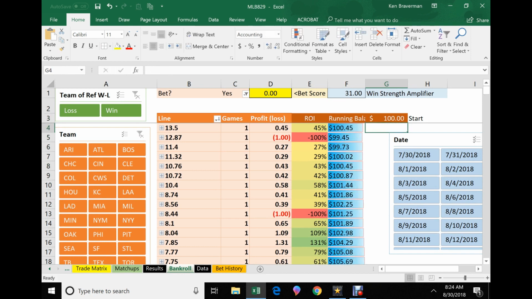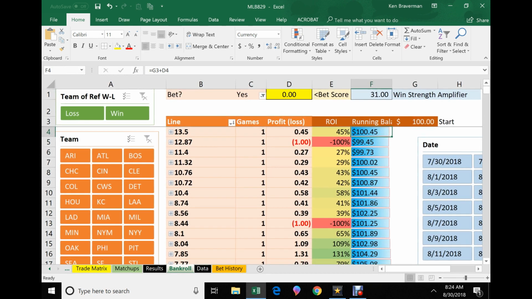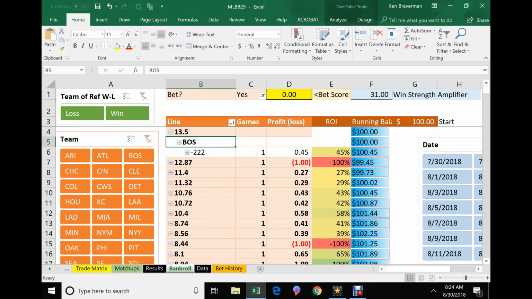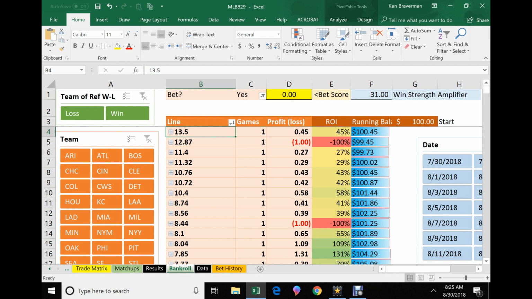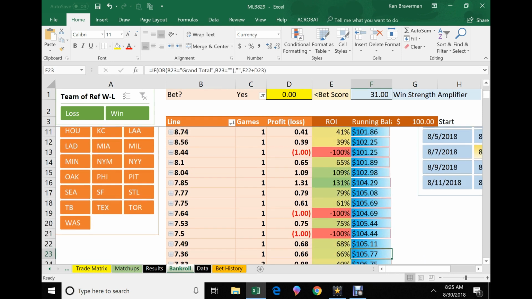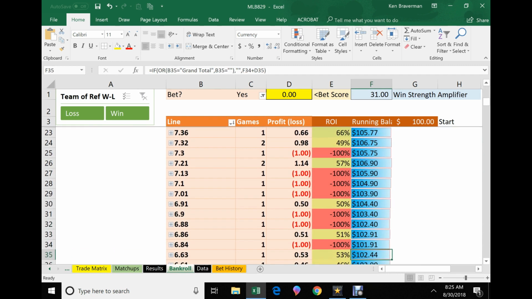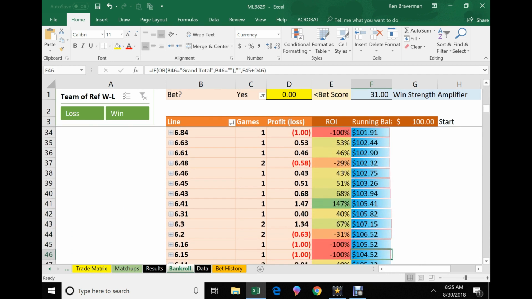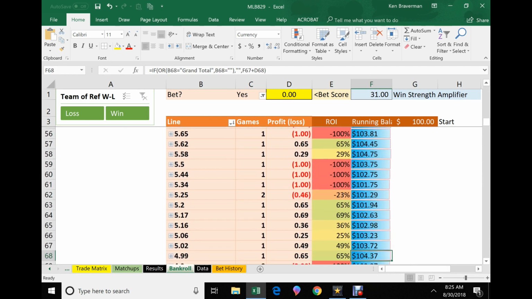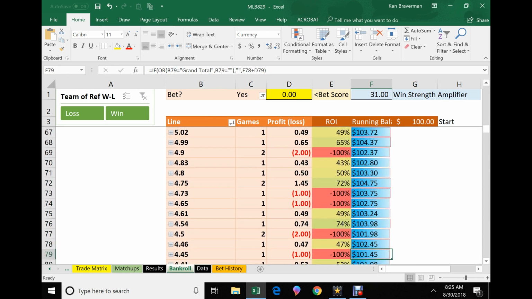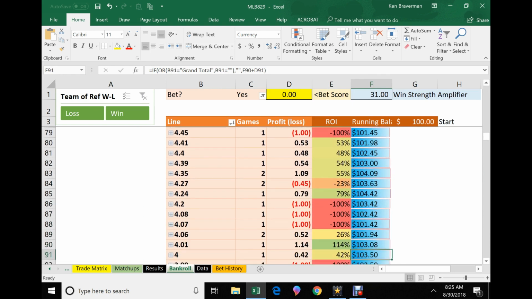What you'll see is a running bankroll right here that shows this first game, this big favorite game. This was a Boston game at negative 222 on August 10th. That was our highest ranking based on our file. So you can see that we're making money, we're winning, we're doing okay. And then we're doing fine. There's a little oscillation, up and down, up and down. Right about here is where you max out.